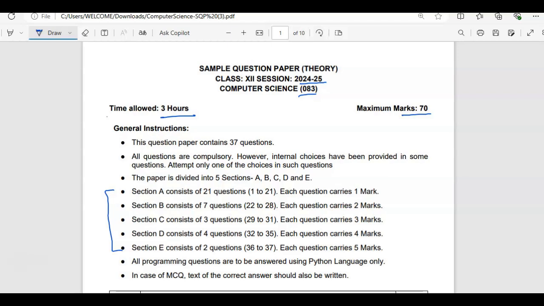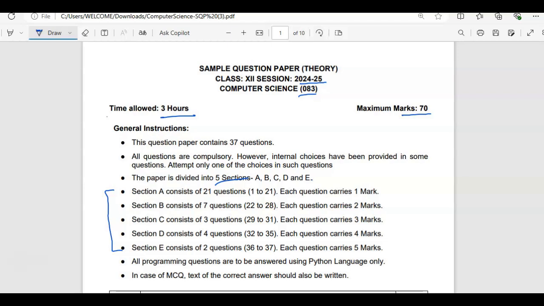This question paper contains 37 questions and all the questions are compulsory. However, internal choices have been provided in some of the questions. The paper is divided into 5 sections: A, B, C, D, E. Section A consists of 21 questions, 1 to 21. Each question carries 1 mark.